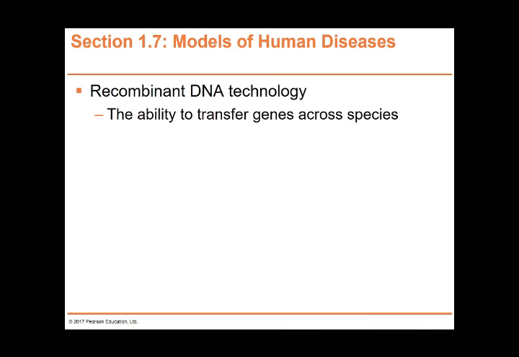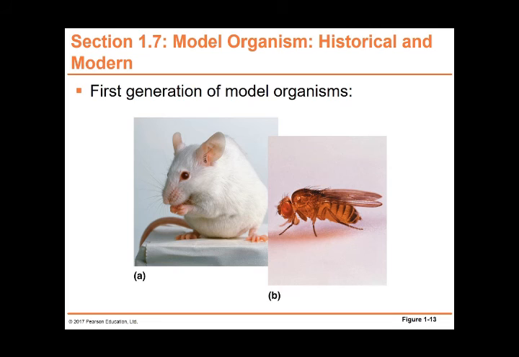For human disease, we use recombinant DNA technology. Recombinant DNA technology is able to transfer DNA across species. This is the first generation of model organisms. You have the mouse, Mus musculus, and then you have Drosophila melanogaster, the fruit fly.